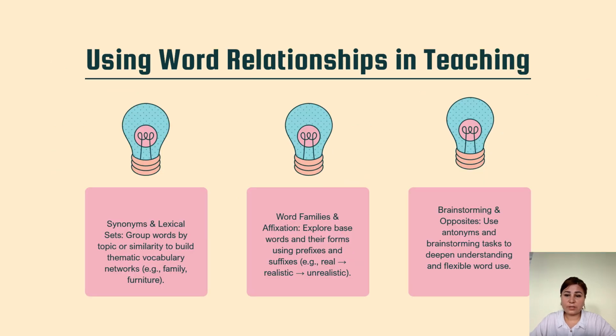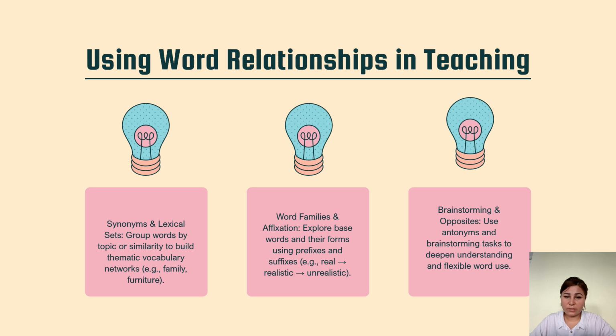Using word relationships in teaching: synonyms. Lexical sets group words by topic or similarity to build semantic vocabulary networks. For example, according to the family lexical set: father, mother, brother; furniture: maybe chair, table, such kinds of words.